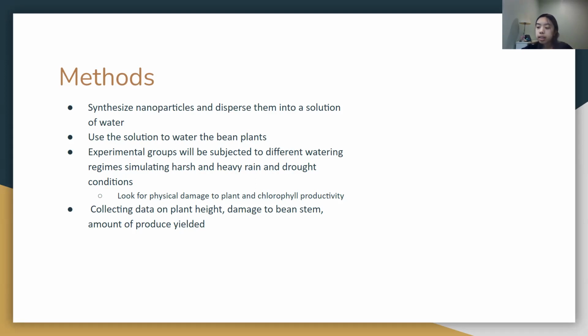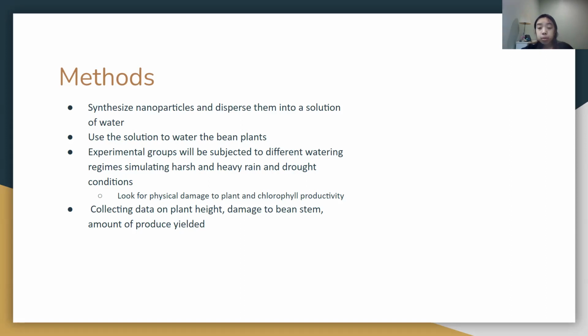which tested salinity. For the harsh rain experimental group, I will give 2 times the amount of water compared to the control and water them abruptly as opposed to gradually watering the beans throughout the week. As for the drought experimental group, they will receive 1/2 of the water received by the control. The data that will be collected is the bean plant height, damage to the stem, product yield, and chlorophyll productivity.